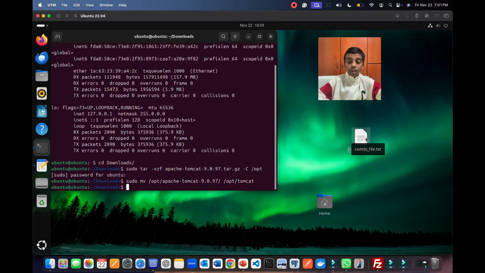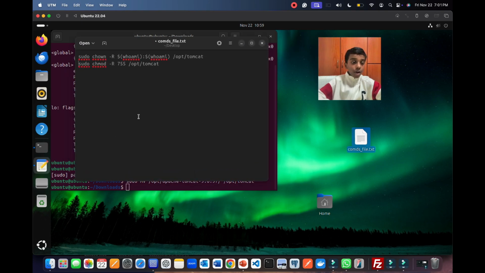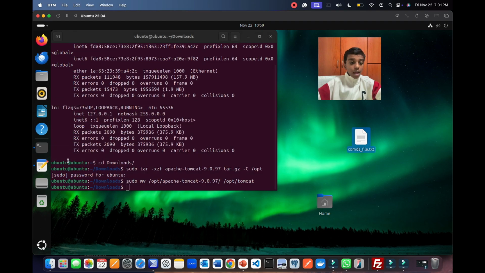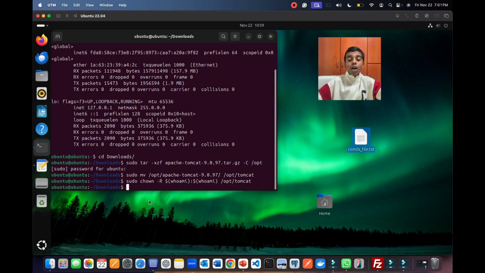Here at UTM, I'm going to open up a file called commands_file.txt, copy this and just paste it here. So now we have successfully changed the appropriate ownership. Now let's go back to our PPT to see what's next.